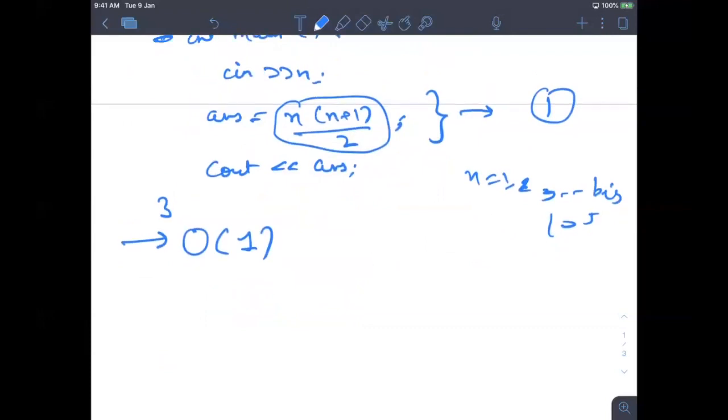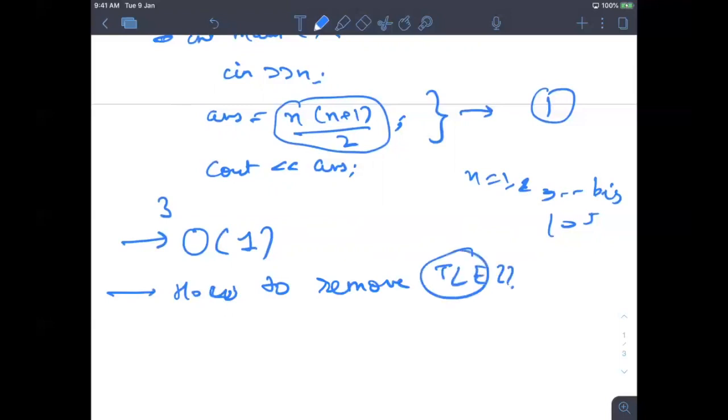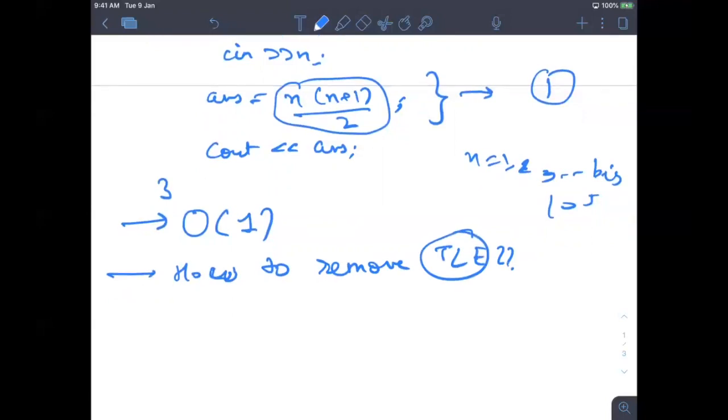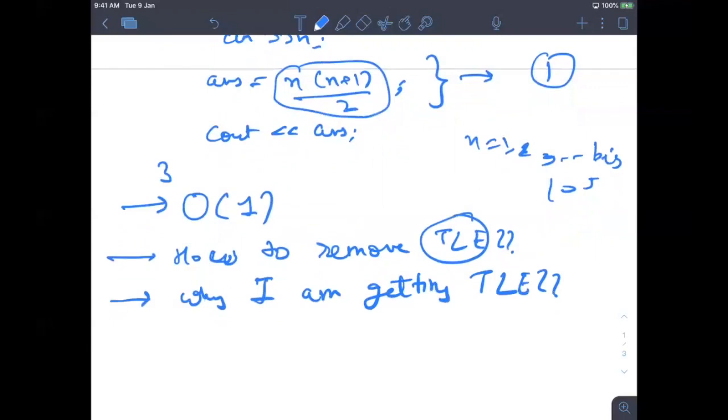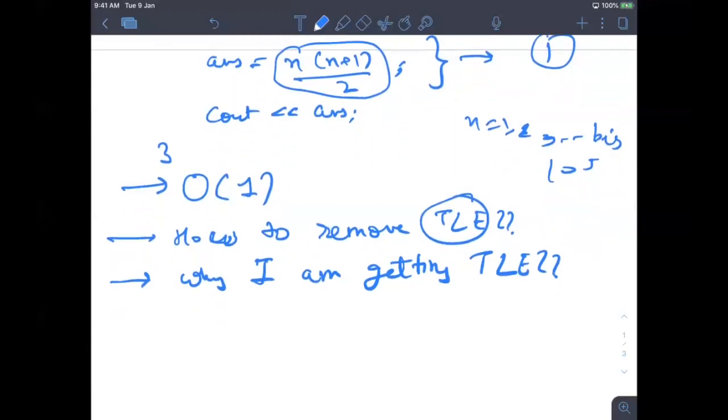Some of the people message me on LinkedIn or here, and this is a very general question by them: how to remove TLE. So while coding, you get something called TLE, which is time limit exceeded. So before knowing how to remove TLE, first you should know why I am getting TLE. This is the most important thing people should care about, but they don't think about it much, and they just want to know the answer of how to remove it. But first you should be able to know why I am getting this TLE.